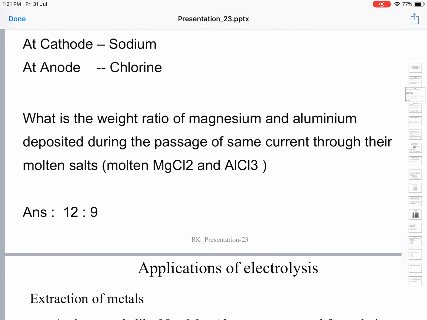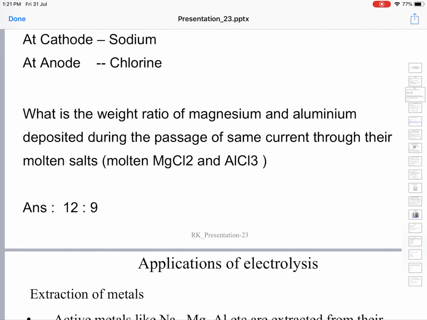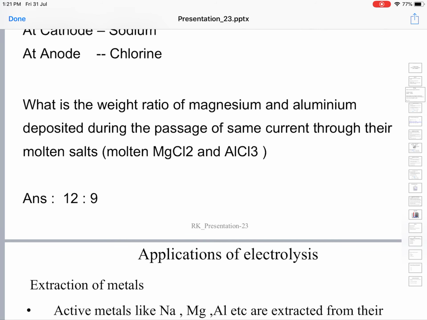And what is Faraday's second law of electrolysis? Faraday's second law states that whenever the same quantity of electricity is passed through different electrolyte solutions connected in series, the amounts of the different substances deposited or liberated at the electrodes are proportional to the chemical equivalents of the substances being deposited.